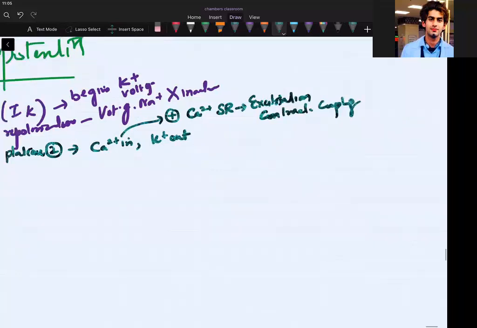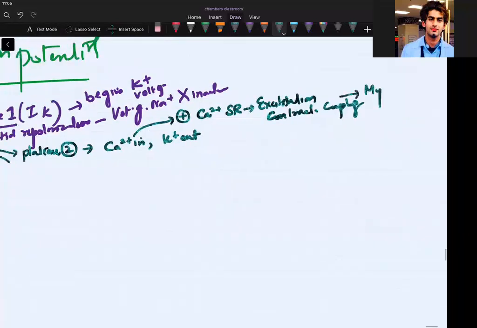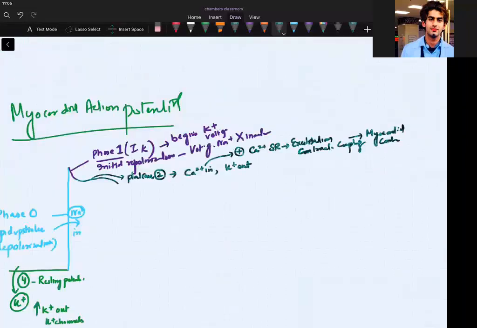Are we able to understand? What is this? Myocardial contraction, my dears. Myocardial contraction. Did you call yesterday that absolute refractory period and this refractory period? Did you call that refractory period yesterday, that it was not listening to anything? So yeah, exactly. I hope you are understanding. I'm relating everything here. Clear? Now phase 3 will start.